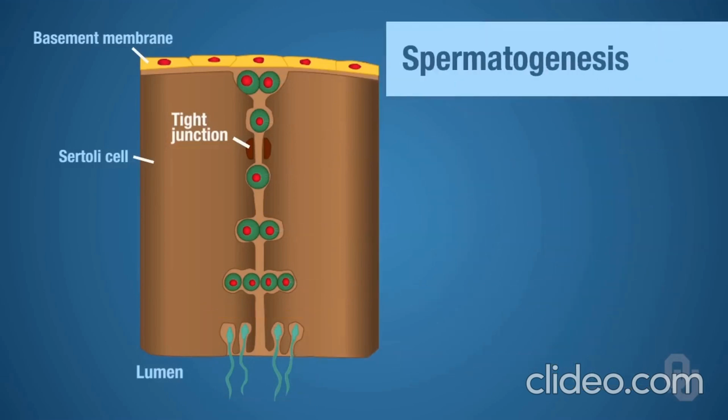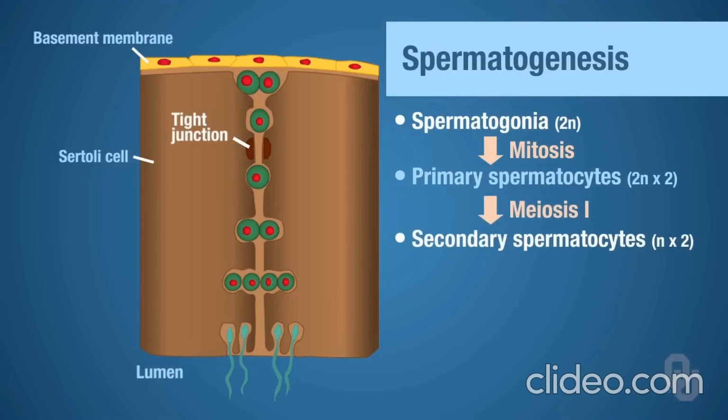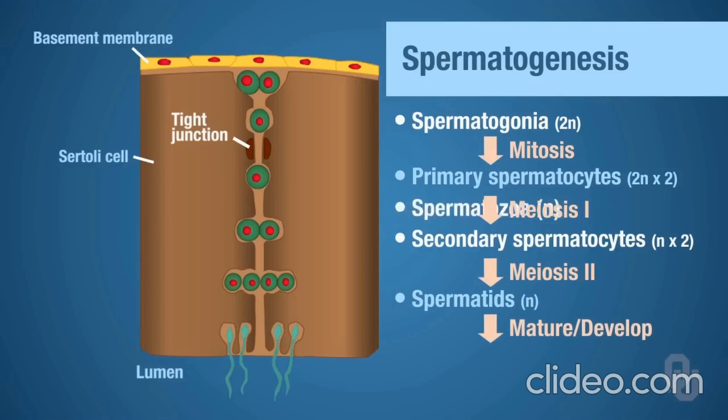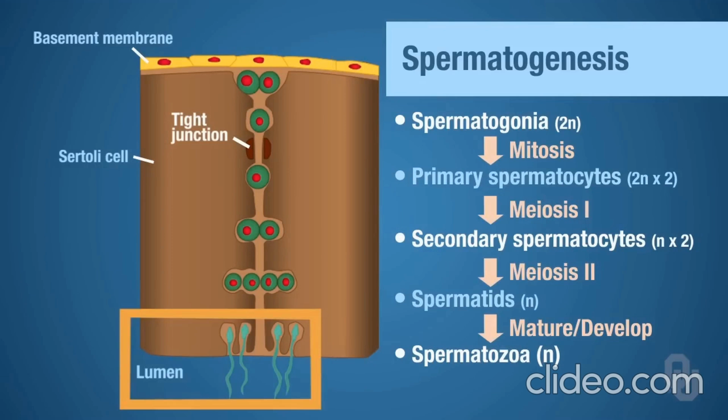Okay, this process, spermatogenesis, began with the spermatogonia, mitosis took place, you produced primary spermatocytes, then meiosis 1 occurred to produce secondary spermatocytes, then meiosis 2 occurred to produce spermatids, then the spermatids matured and developed into gametes, male gametes, spermatozoa. And all of this process was occurring as the cells were migrating from the basal compartment toward the luminal compartment. And once this process is over, the sperm are actually in the lumen of the seminiferous tubule.